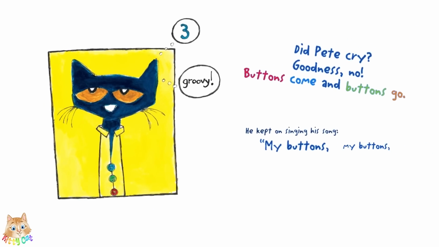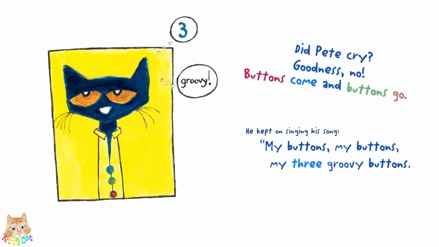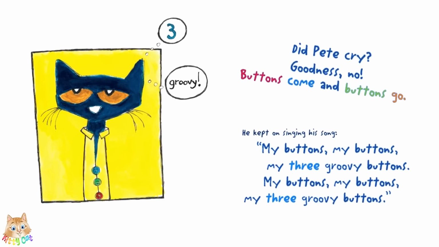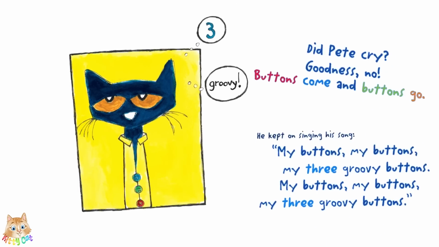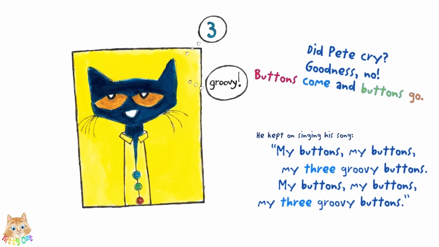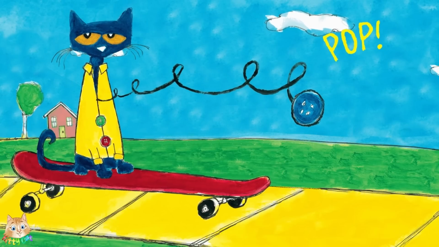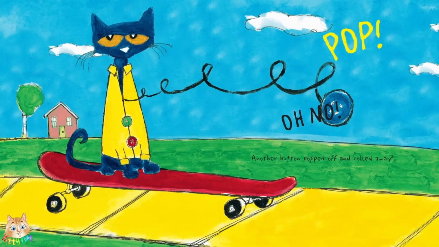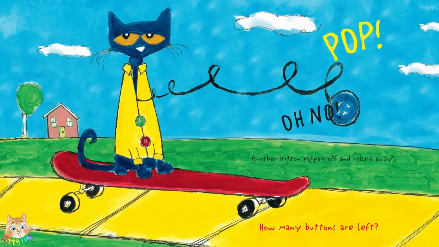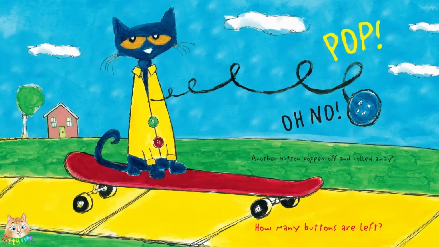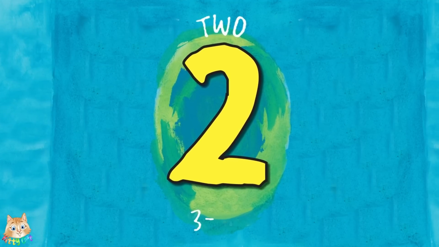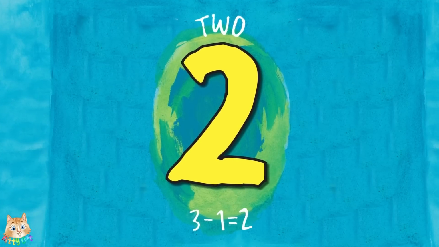My buttons, my 3 groovy buttons. My buttons, my 3 groovy buttons. My buttons. Oh no! Another button popped off and rolled away. How many buttons are left? 2! 3 minus 1 equals 2.